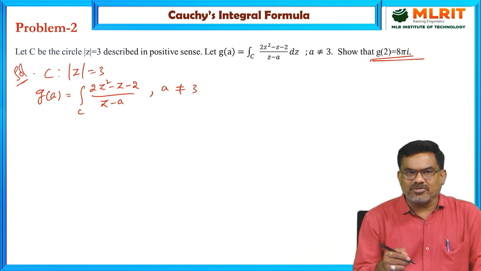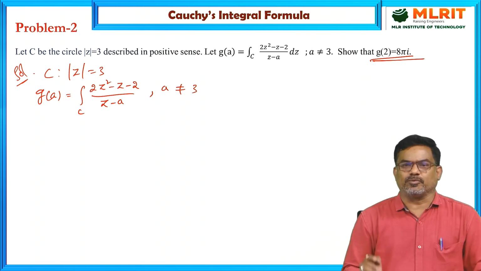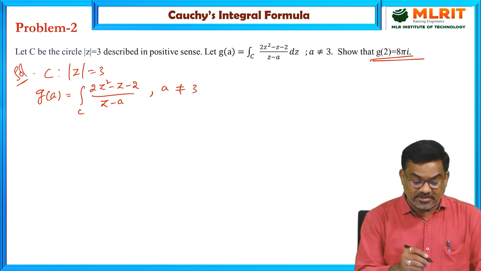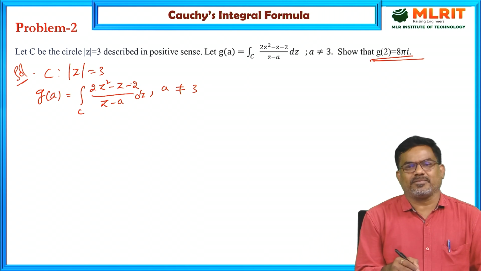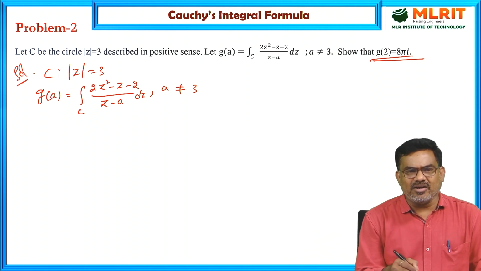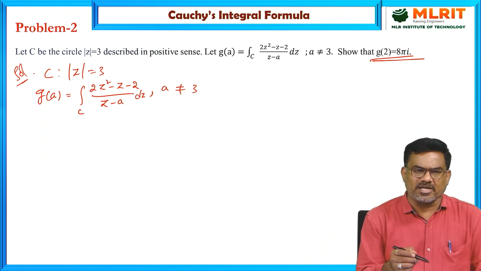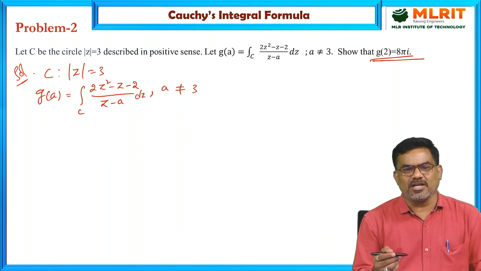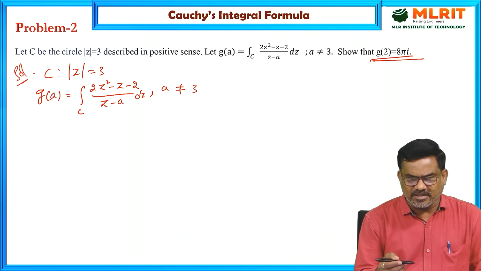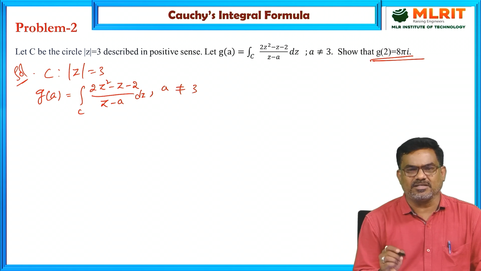So if we have g(a), we can replace a by 2. Let us find g(a) first. g(a) means this integral dz. This integral can be evaluated using either Cauchy's integral theorem or Cauchy's integral formula. That depends on the singular point, whether it lies inside the circle or outside the circle.